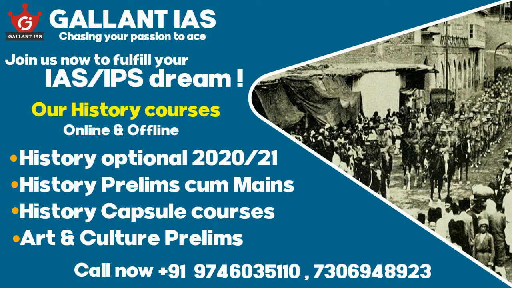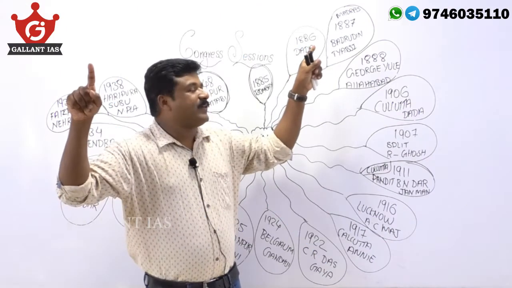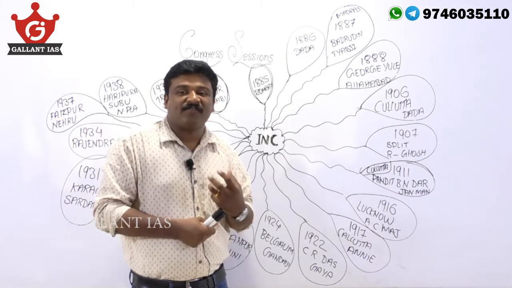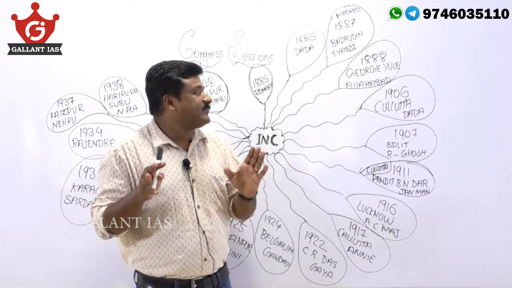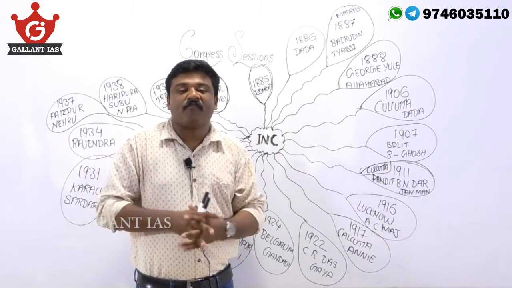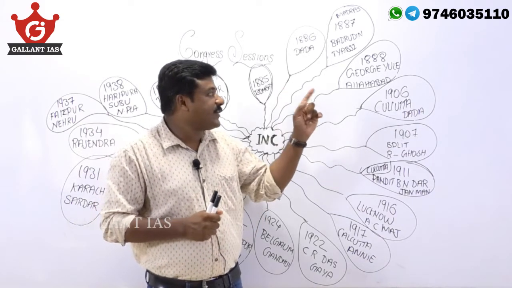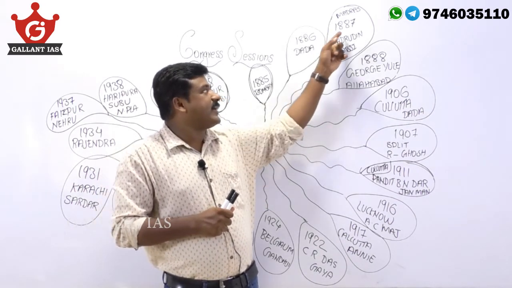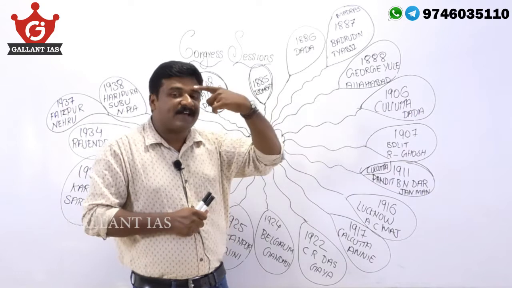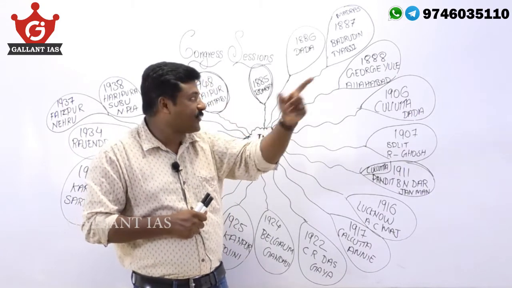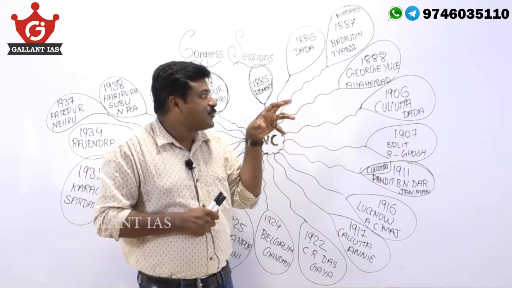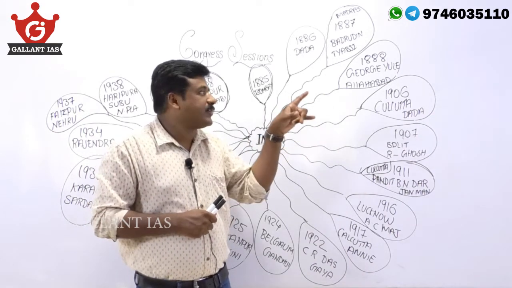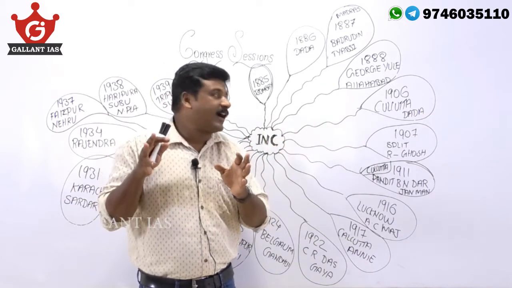President was Dadabhai Naoroji. Then Madras session 1887, Badruddin Tyabji. Why is that session relevant? The third session is relevant because Badruddin Tyabji was the first Muslim president of Indian National Congress. In 1885, George Yule was the president, and this 1887 session was in Madras. Then 1888, George Yule, the first English president of Indian National Congress, and it was held in Allahabad.